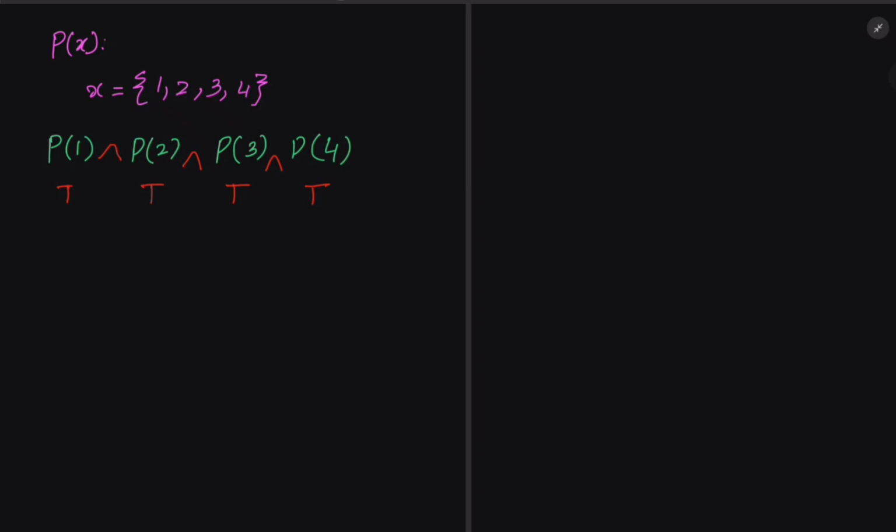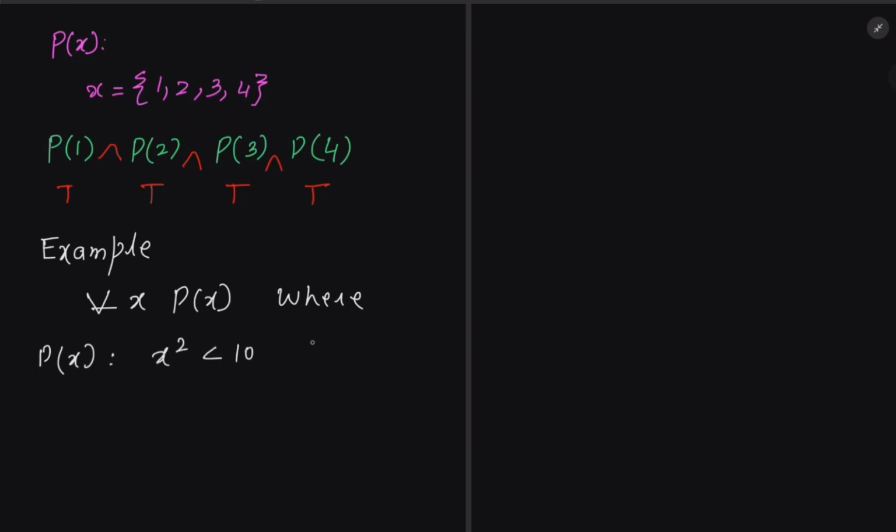Okay, so let me just give you an example of such a situation. Suppose for all x, P of x, where the predicate P of x is x squared less than 10 for positive integers not exceeding 4.